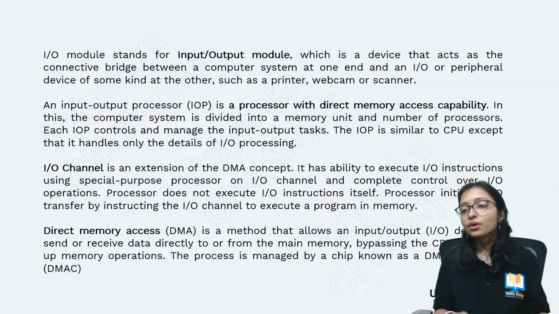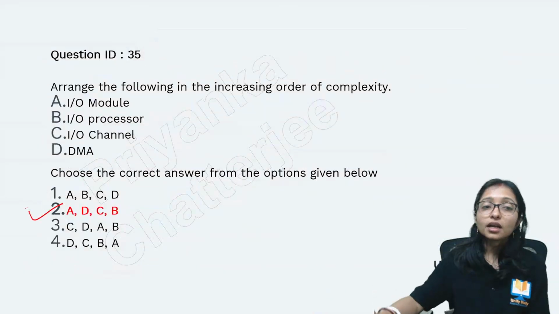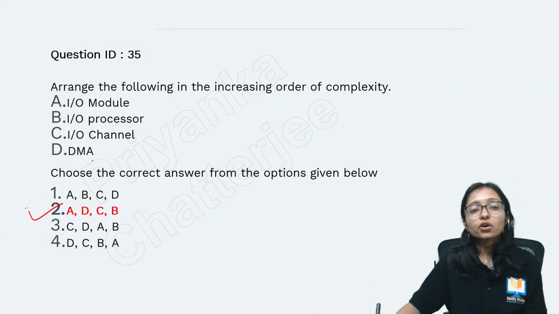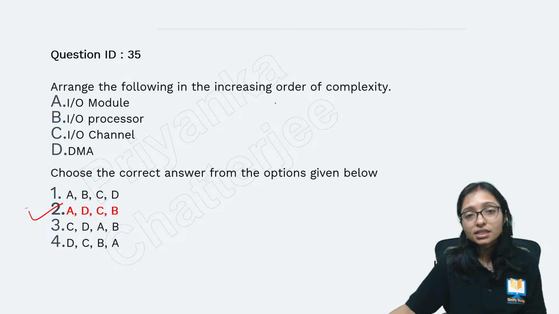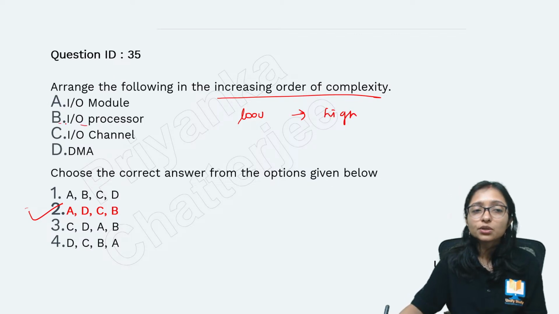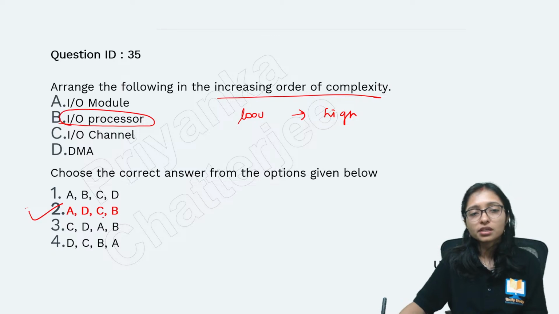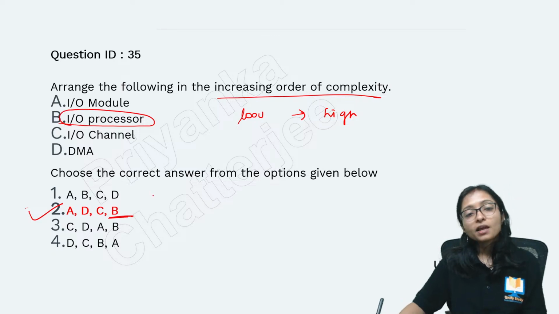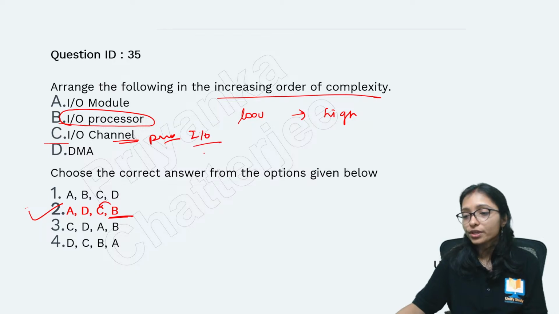Yes. Now you can see, the order was given in increasing order, meaning low to high, where complexity is high. Definitely in the processor the complexity will be high, the input output processor. This is the high one. Next one is the channel, because in the channel also, processing is going on particularly for the input output operation.